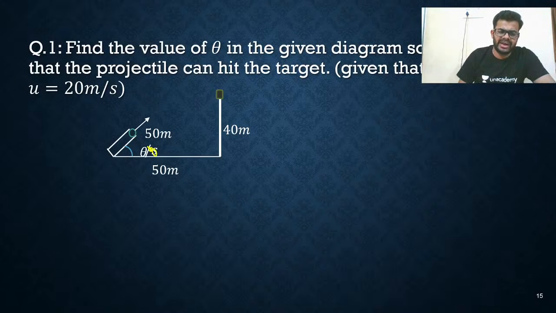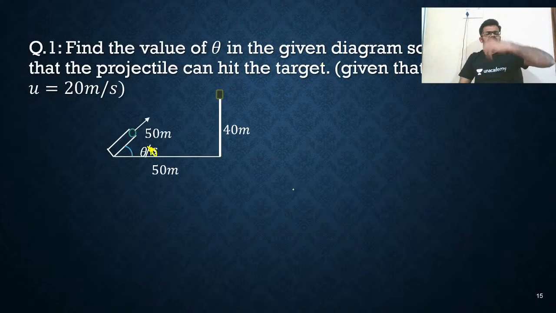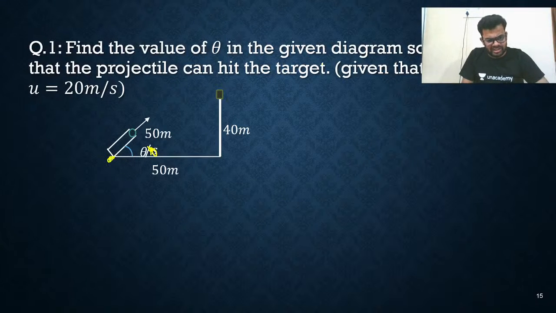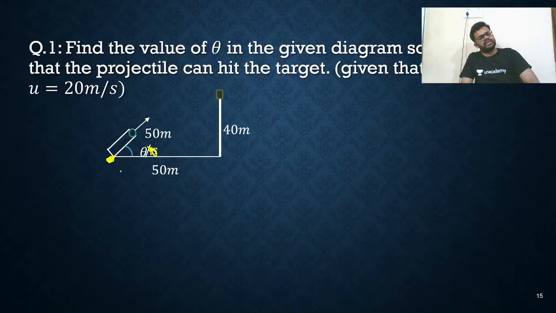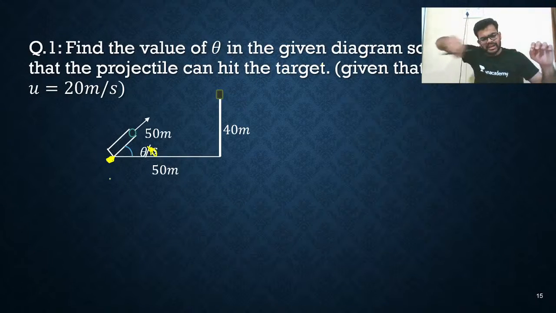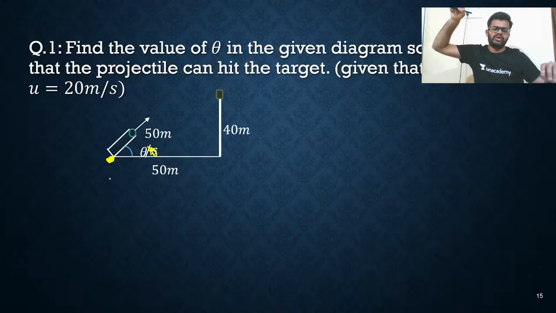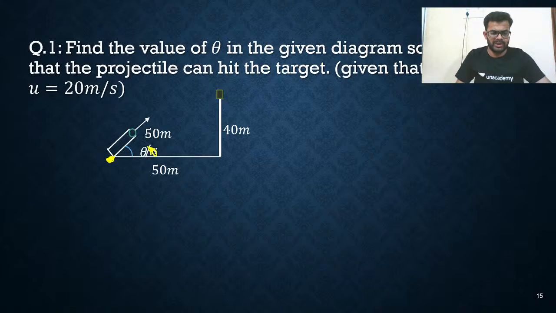This is the theta angle, right? So it will hit the target. This is the point of projection. Consider this the origin. So the target's x coordinate is 50 meter and the y coordinate is 40 meter, right? All of you know this. This is the target.